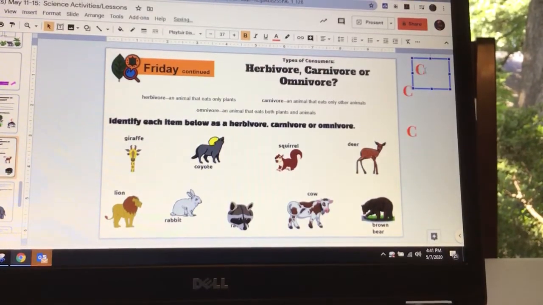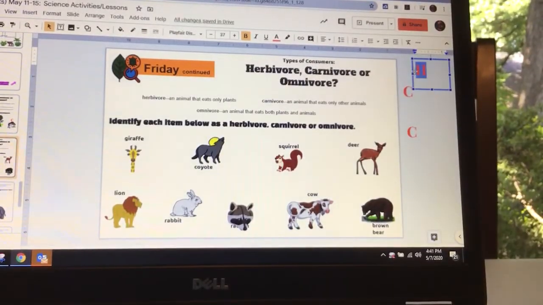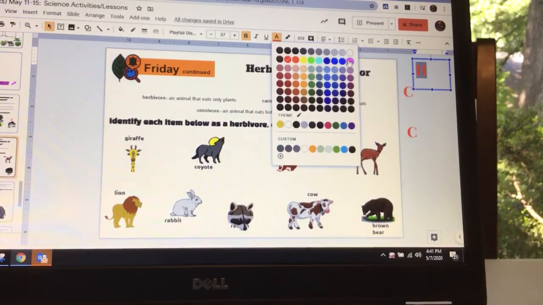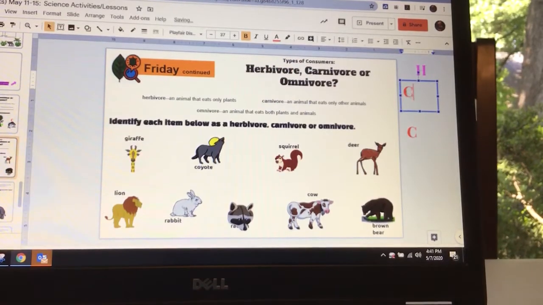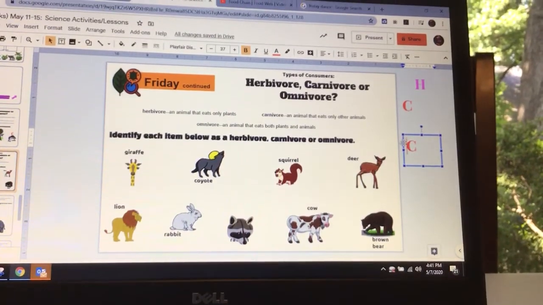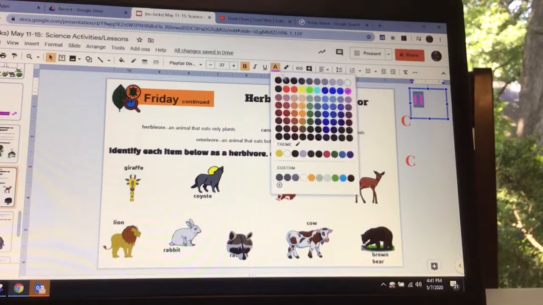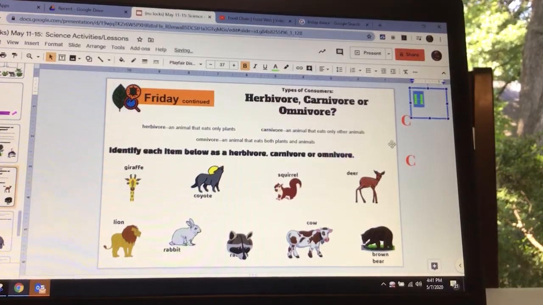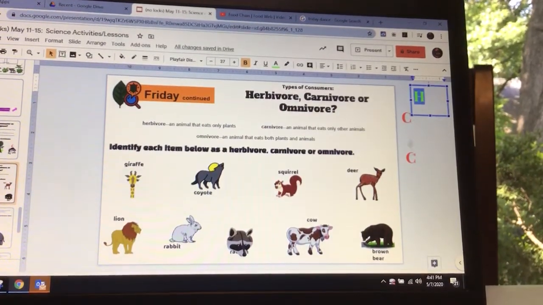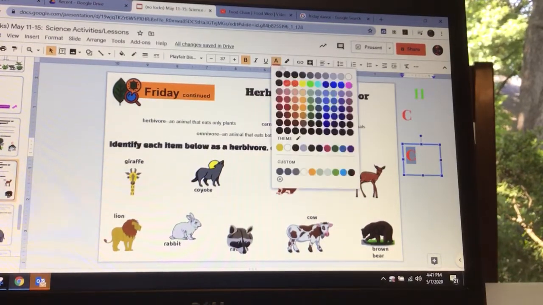All right, so herbivore is gonna be the H. We'll use purple because we haven't used purple yet. Carnivore, we'll keep it red. Herbivore eats only plants, so let's do that one green. That makes sense. And carnivore eats only animals, so we'll just keep that one red. And the one that does both, we'll do that one purple.